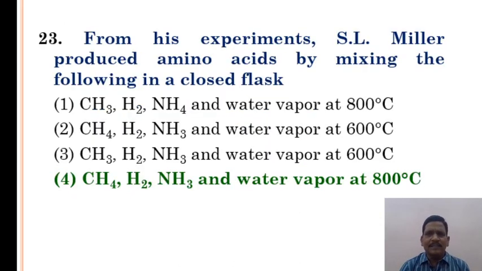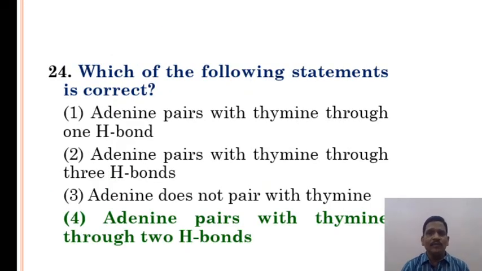From his experiments, Stanley Miller produced amino acids by mixing the following in a closed flask: methane, hydrogen, ammonia, and water vapor at 800 degrees centigrade. Option 4 is the correct answer. Which of the following statements is correct? Here, adenine pairs with thymine through two hydrogen bonds, which is correct.